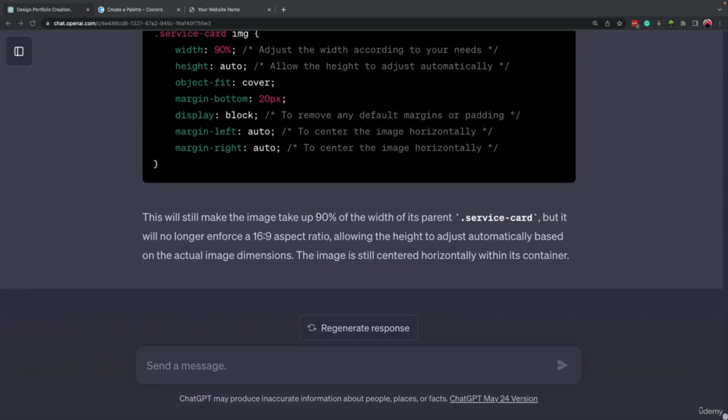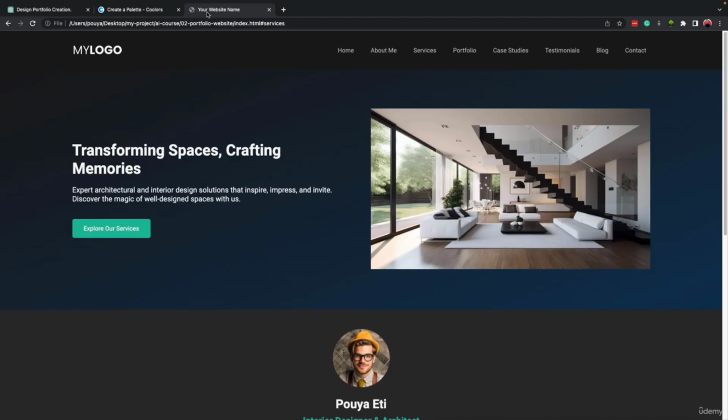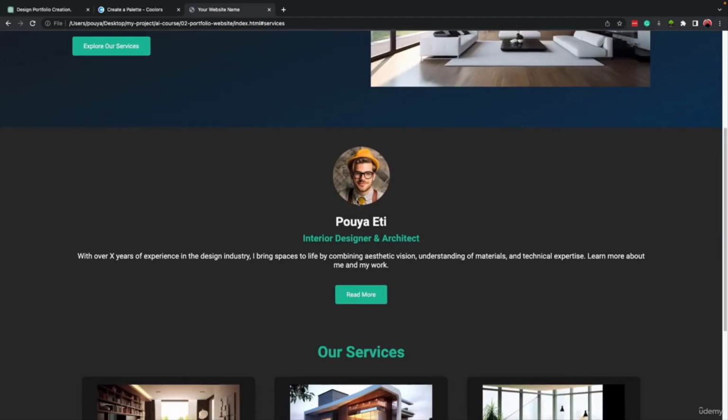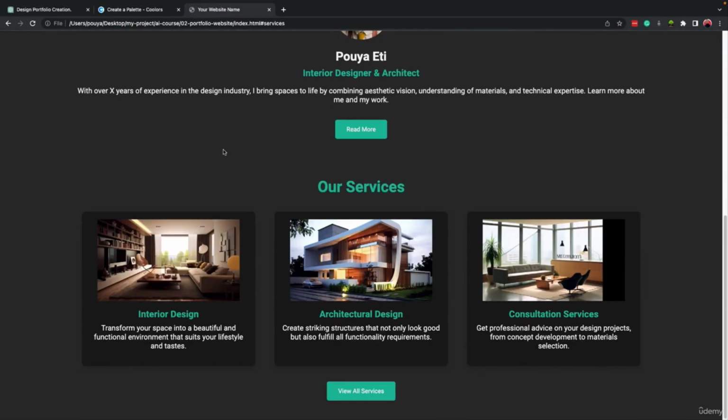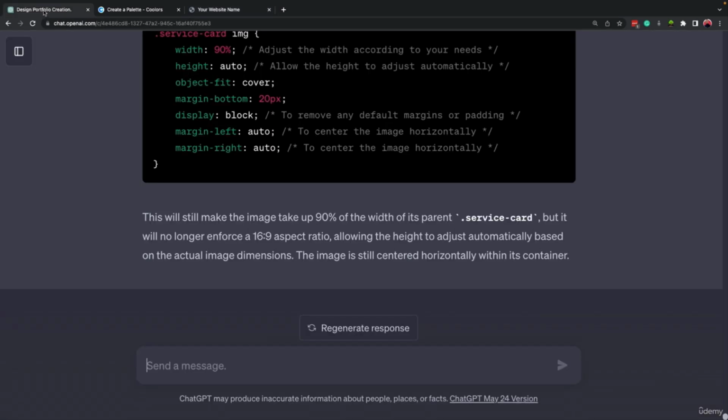Welcome to the next lesson. Till now, we have created several sections of our homepage. We have created the header, the hero section, the about me section, and the services. Now I want to skip the several sections that we have after it and jump to the footer, because the rest of the sections will be very much similar to what we did till now. So let's go for the footer.